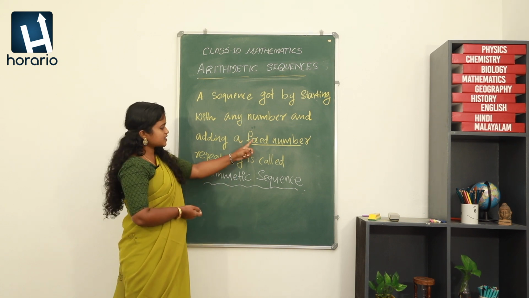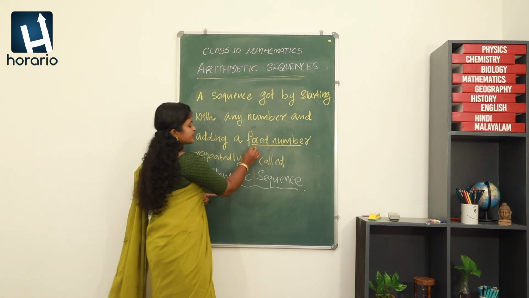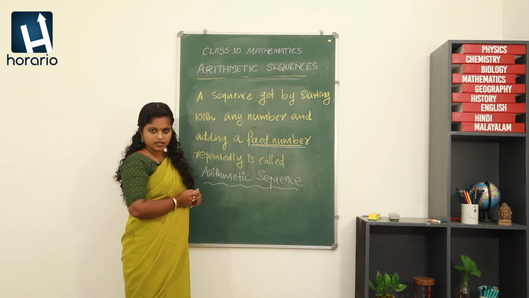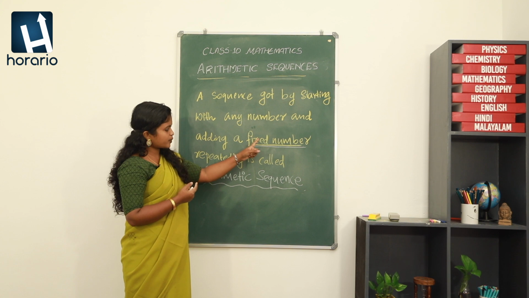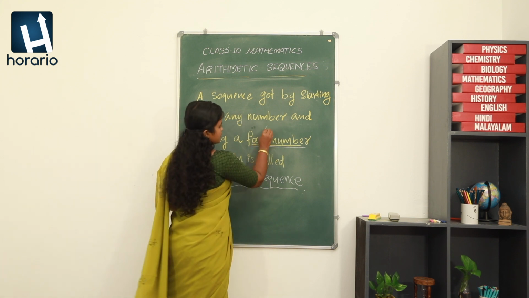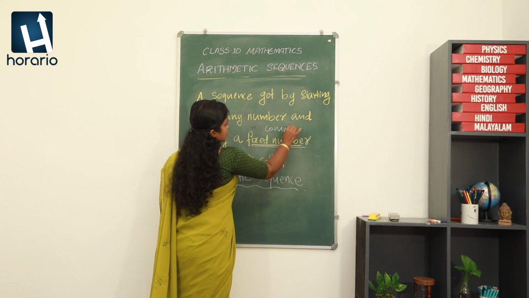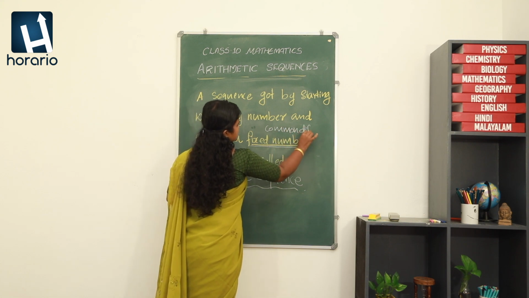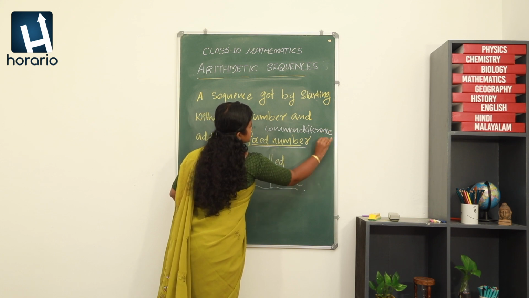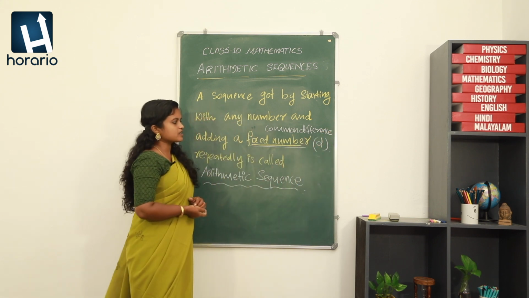Okay, so we have seen that a fixed number is being added to each of the terms. We are going to give a special name to this fixed number, and that is the common difference. Usually we will be denoting it by the small letter d.